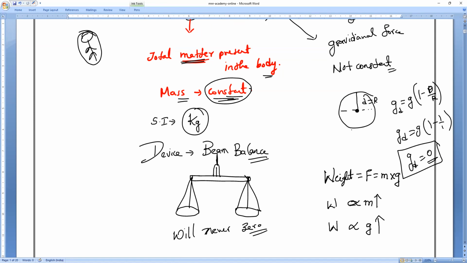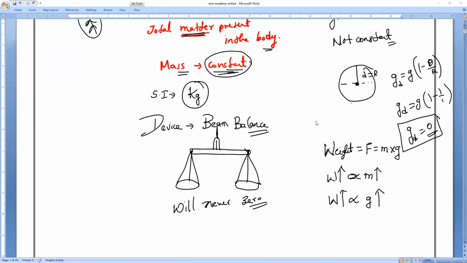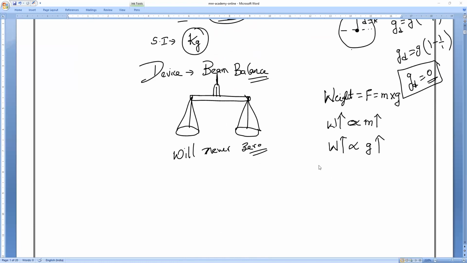If acceleration due to gravity increases, weight also increases. That is the relationship between weight and mass: weight is equal to mass into acceleration due to gravity.